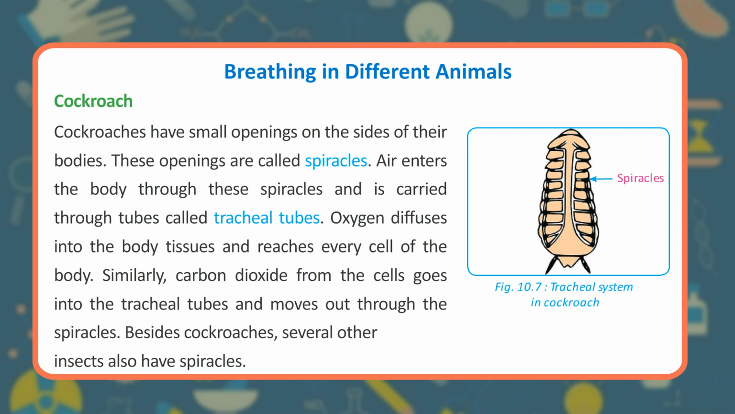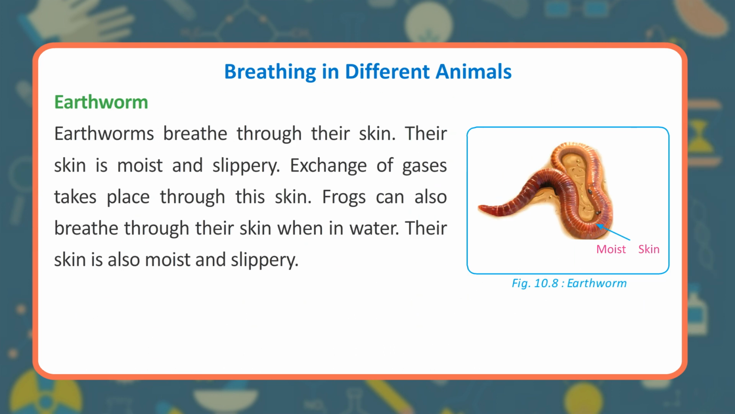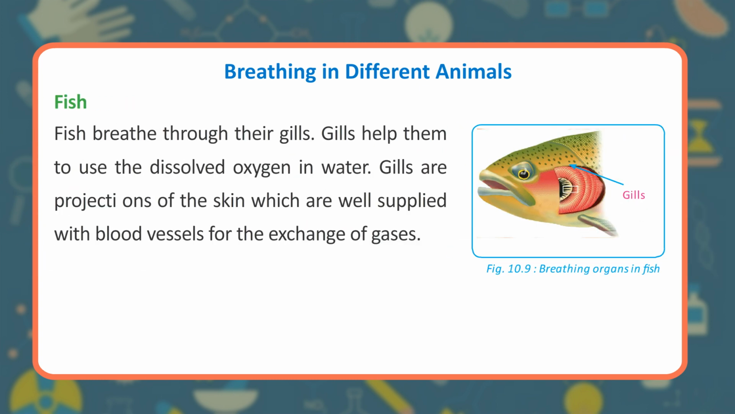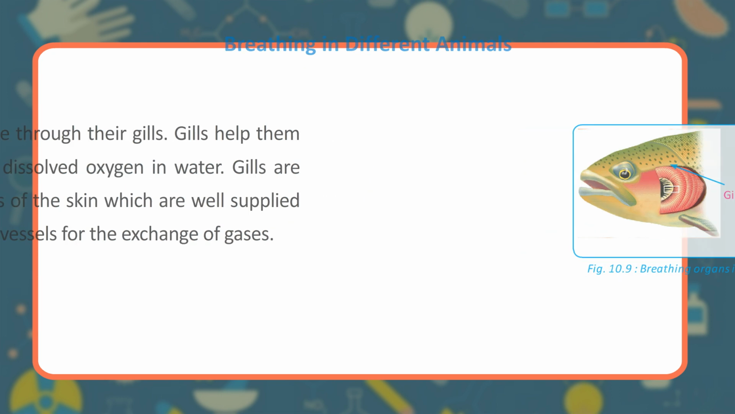Tracheal system in cockroach. Spiracles. Earthworm. Earthworms breathe through their skin. Their skin is moist and slippery. Exchange of gases takes place through the skin. Frogs can also breathe through their skin when in water. Their skin is also moist and slippery. Fish. Fish breathe through their gills. Gills help them to use the dissolved oxygen in water. Gills are projections of the skin which are well supplied with blood vessels for the exchange of gases. Breathing organs in fish. Gills.